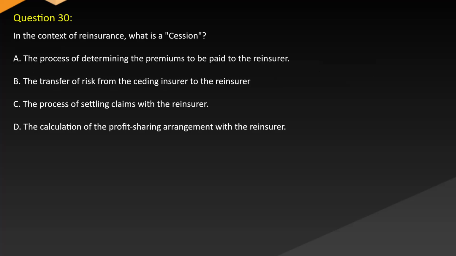Question 30. In the context of reinsurance, what is cession? A. The process of determining the premiums to be paid to the reinsurer. B. The transfer of risk from the ceding insurer to the reinsurer. C. The process of settling claims with the reinsurer. D. The calculation of the profit-sharing arrangement with the reinsurer.